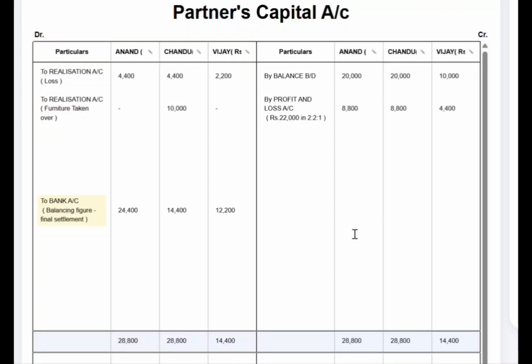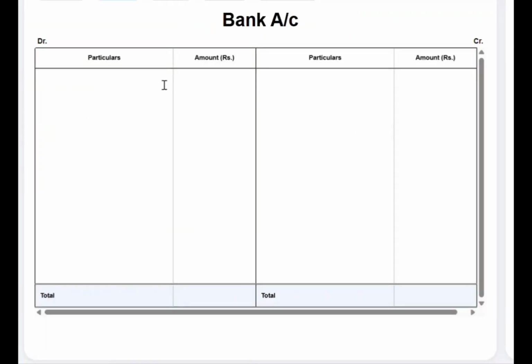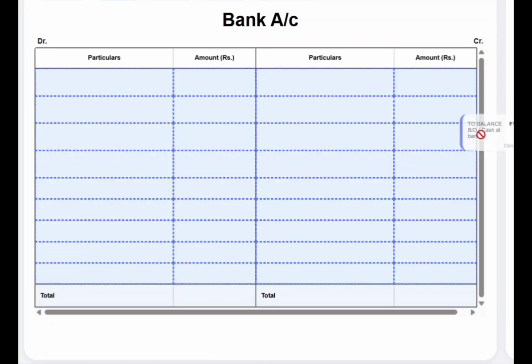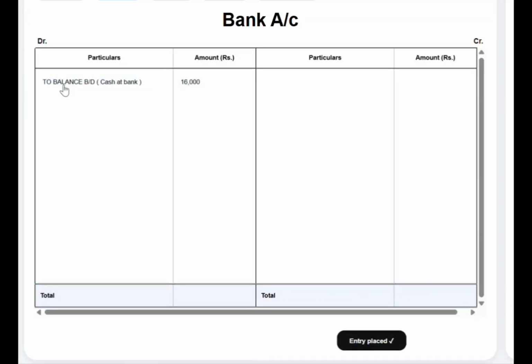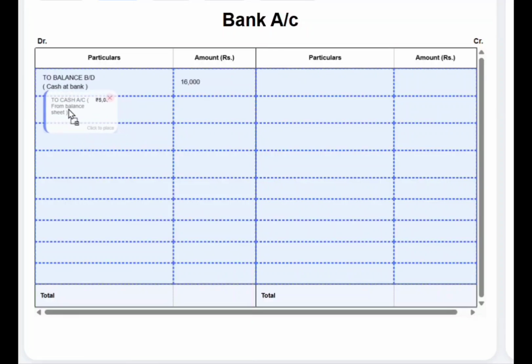So now let us prepare the last account, that is the bank account. In the bank account, we have to write all the payments on the credit side and receipts on the debit side. So first open the bank account with the balancing figure from the balance sheet, balance brought down, that is cash at bank, which is given in the balance sheet, 16,000. And from the balance sheet, we also have to transfer the cash. The cash in hand should be transferred to the debit side of the bank account as "To cash account", that is the balance of cash in hand from the balance sheet, 5,000.